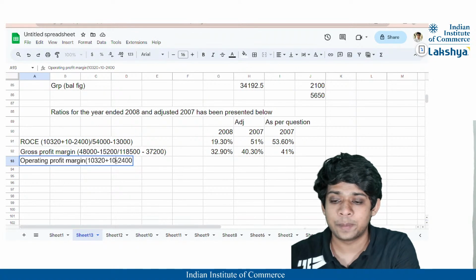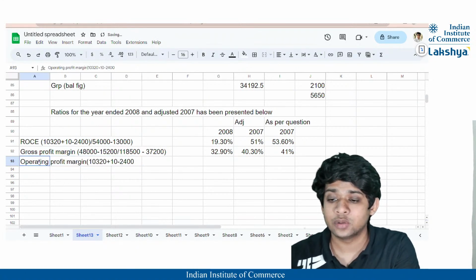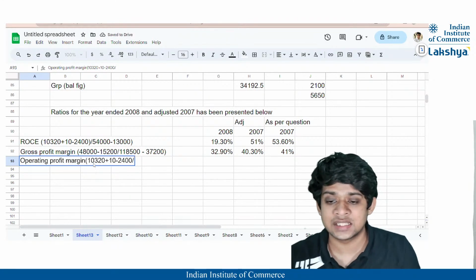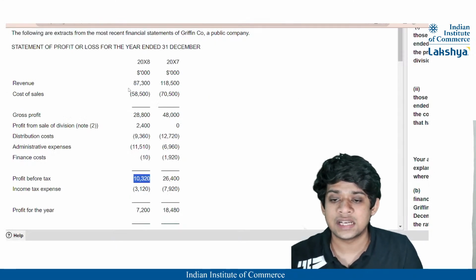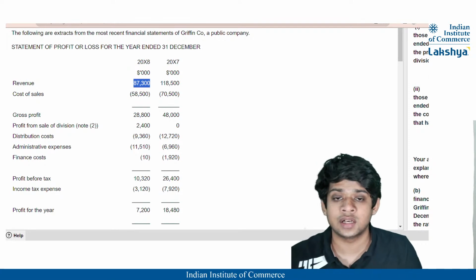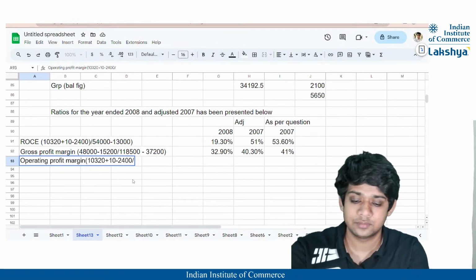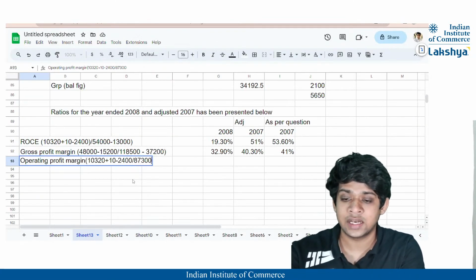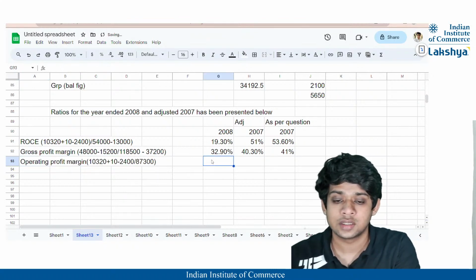This is the operating profit margin, right? The numerator of it. Now the denominator will be nothing but the sales revenue. So sales revenue is direct 87,300 for 2008. So I'll just state that 87,300, right?